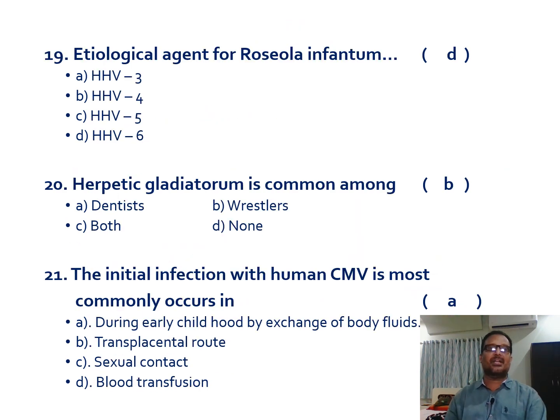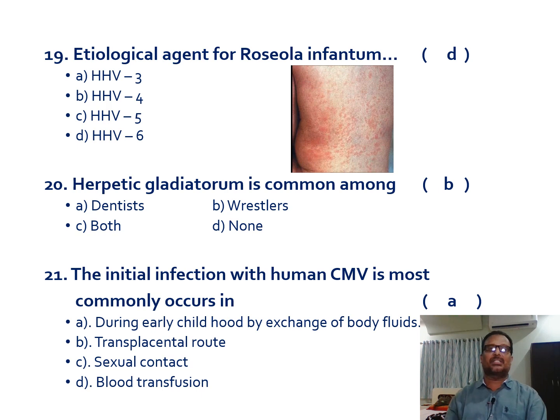And next one is the etiological agent for roseola infantum. Roseola infantum is a severe form of rash along with high grade fever seen in children. That is mainly produced by human herpes virus 6 and 7. Human herpes virus 3 is responsible for chickenpox.